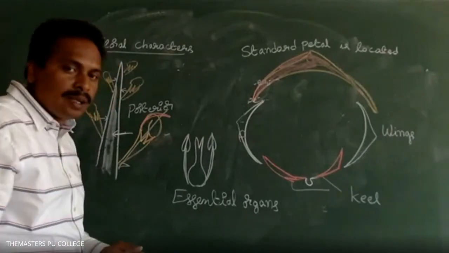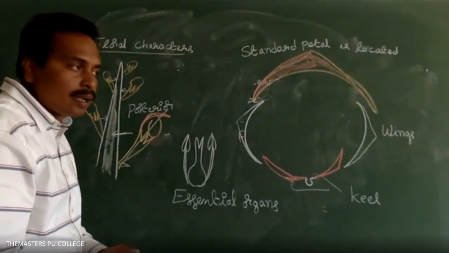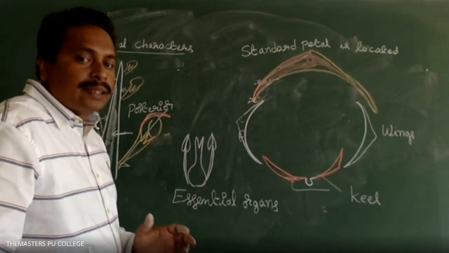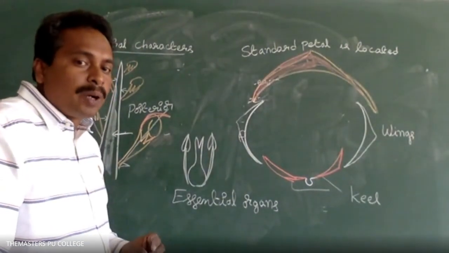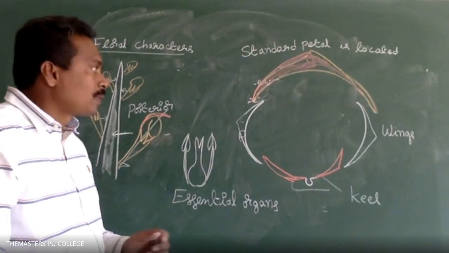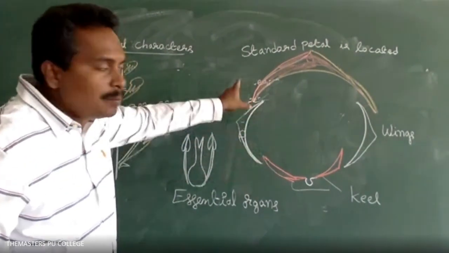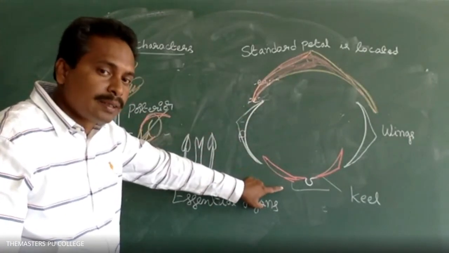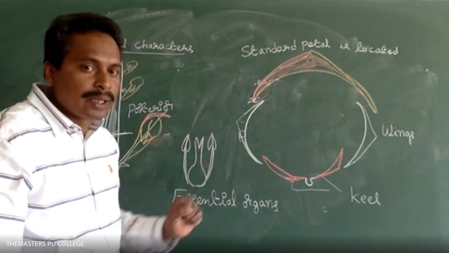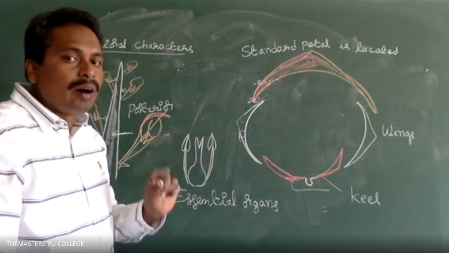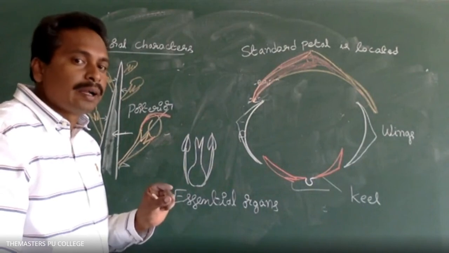Which petals enclose the essential organs in a papilionaceous corolla? Very good, keel petals. The fused petals are the keel petals, and they enclose the essential organs of the flower, androecium and gynoecium.